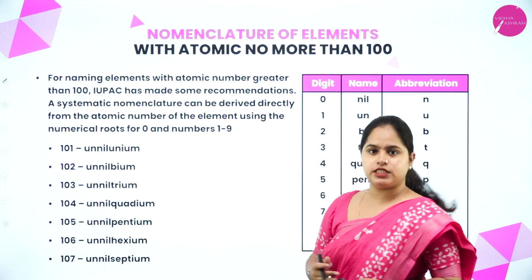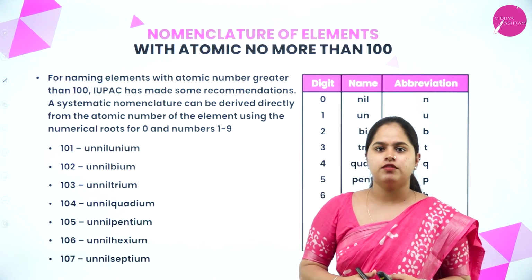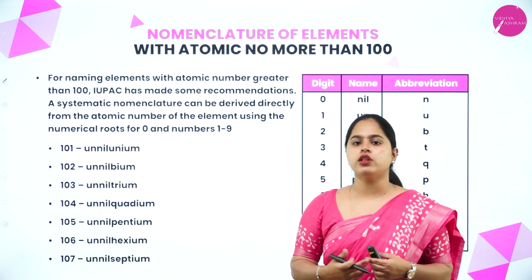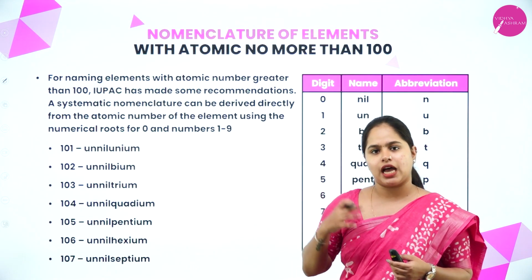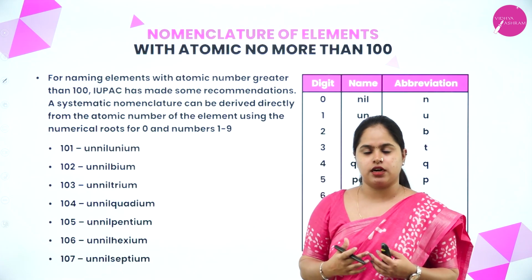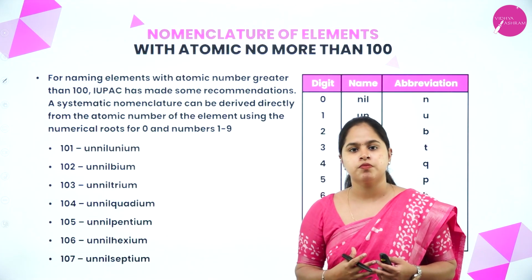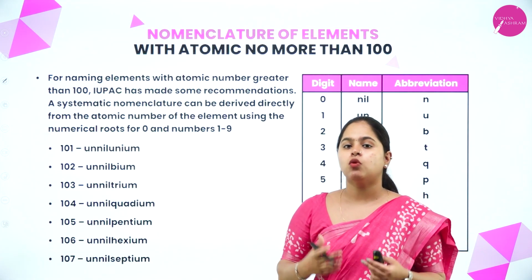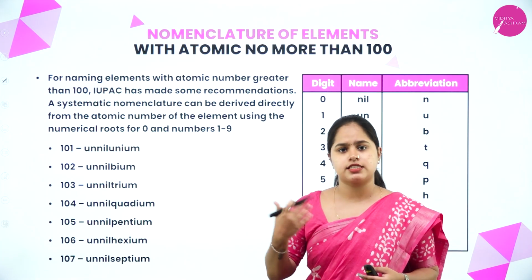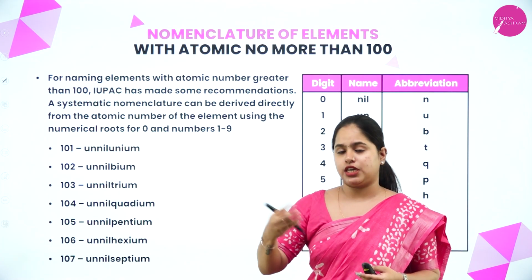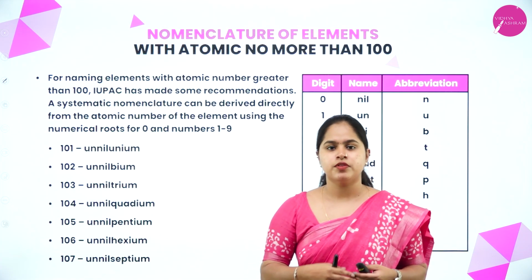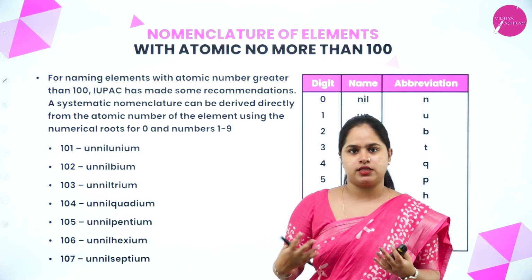So nomenclature: we are going to name the elements which have an atomic number more than 100. Why was a new method discovered for naming these elements? After scientists started discovering elements with atomic number more than 100, there was a fight between the scientists.